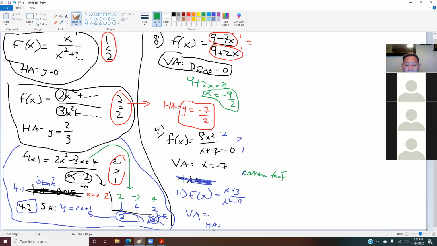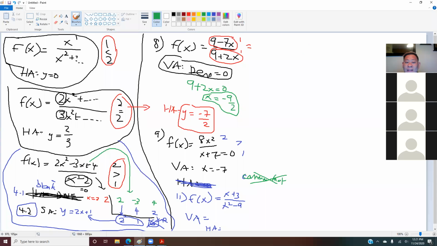That's the reason why the first two examples, like 9 minus 7x and 9 plus 2x, and 8x squared over x plus 7, are non-factorable. So you do not need to worry about a common factor because there's none here. But x squared minus 9 can be factored. What are the factors of x squared minus 9? x minus 3 and x plus 3.